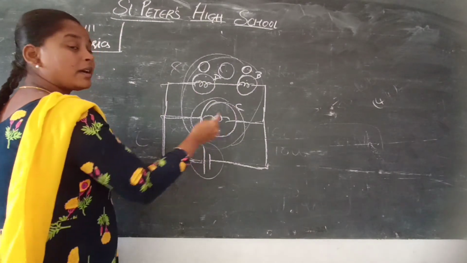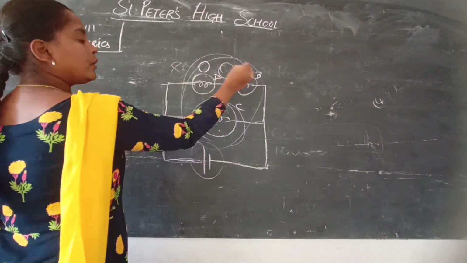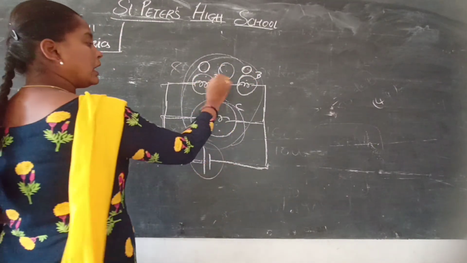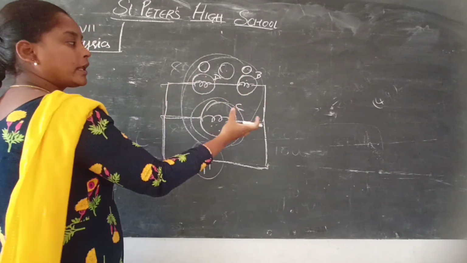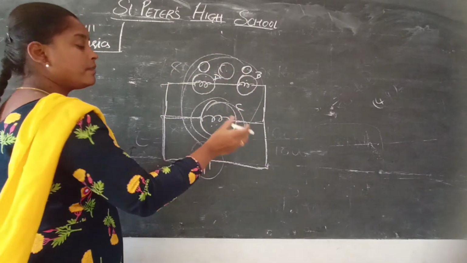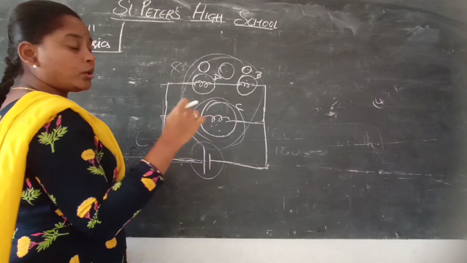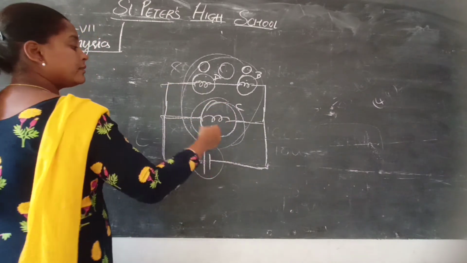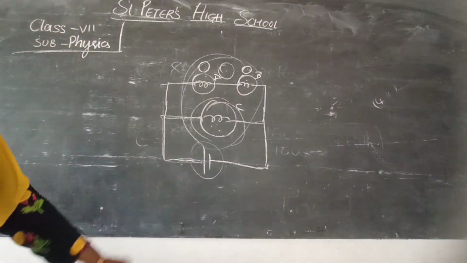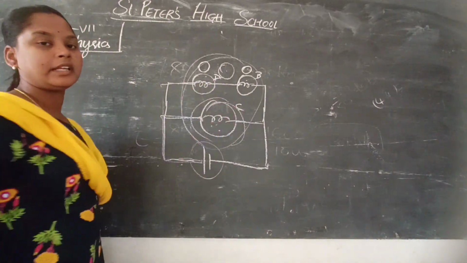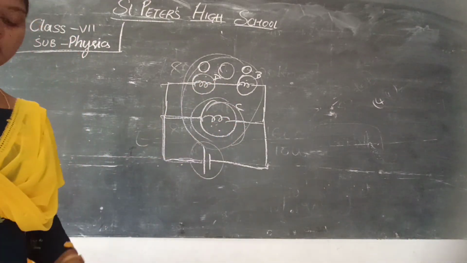Because the voltage across C is more when compared to A and B. As there are two bulbs, they need to share the voltage, so their brightness is lesser. Whereas C is only one bulb, so it does not share the voltage. The amount of current passing through the three bulbs is equal, whereas the voltage is different.